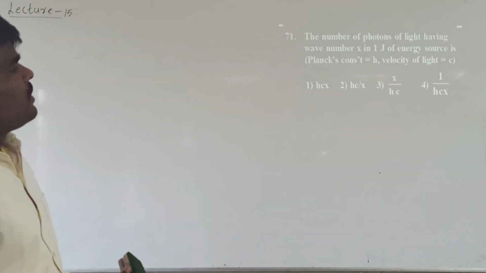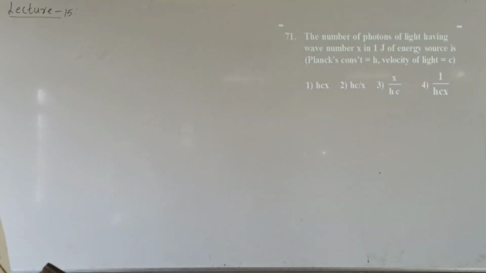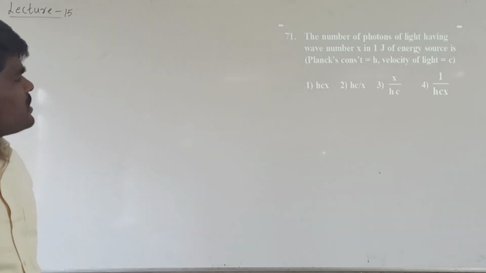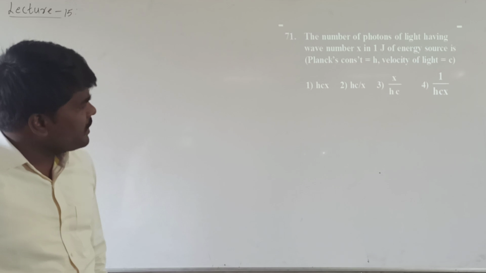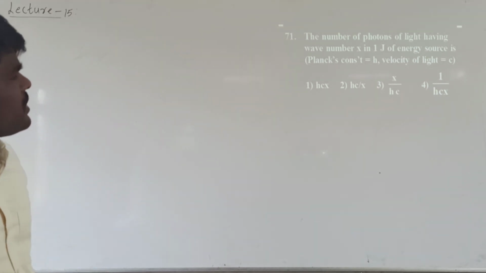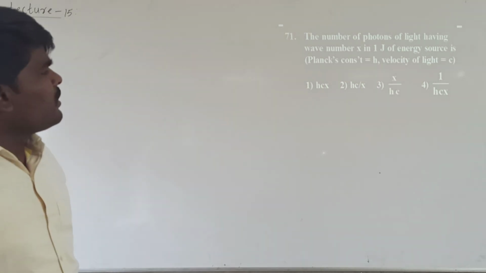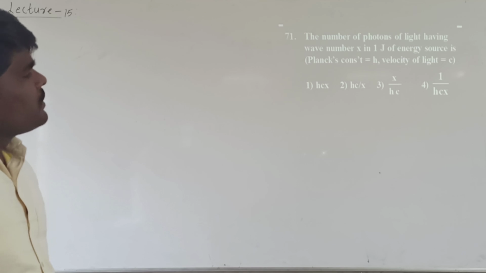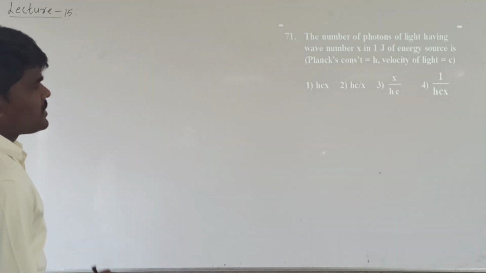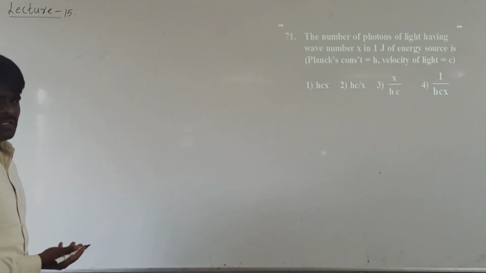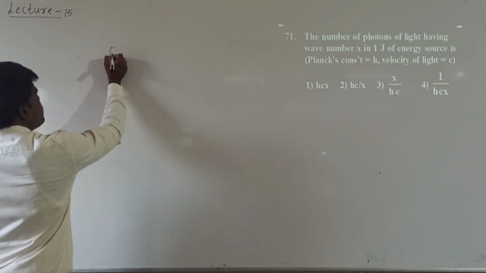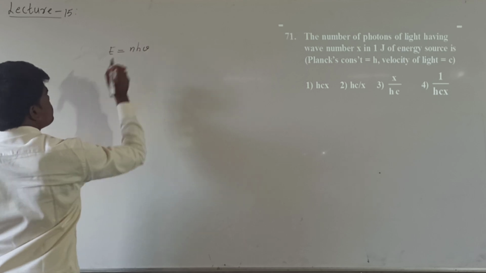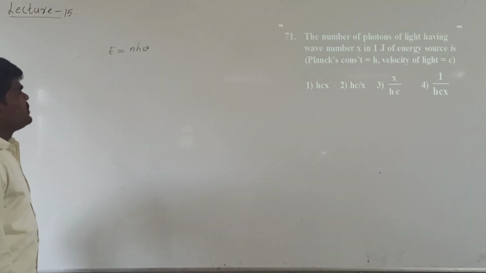The number of photons of light having wave number x in 1 joule of energy source is, where Planck constant is h and velocity of light is c. Try to understand the question. What is it asking? The number of photons of light having wave number x in 1 joule of energy. This is a question from the photoelectric effect. Generally we know that E equals n h nu, where n is the number of photons, right?